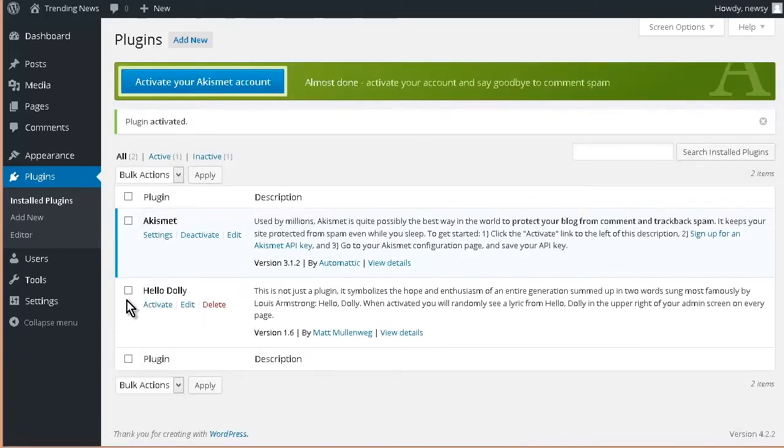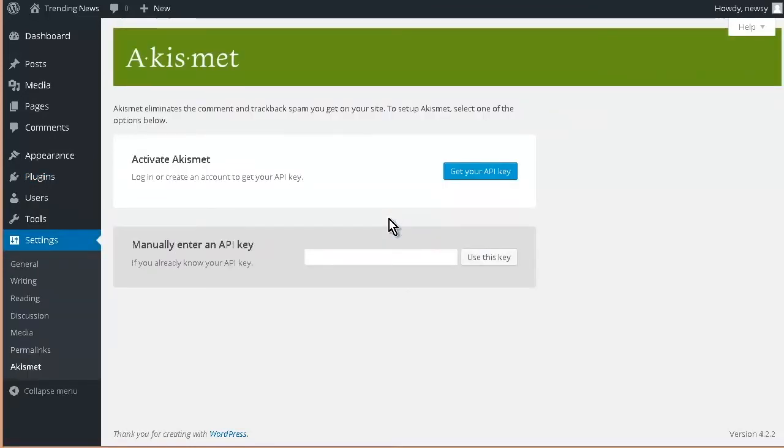Now you see here that you need to add your Akismet account. So activate. And here you can either create an account, log in, or enter an API key if you already have one.